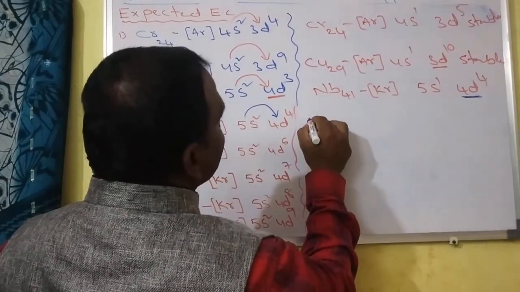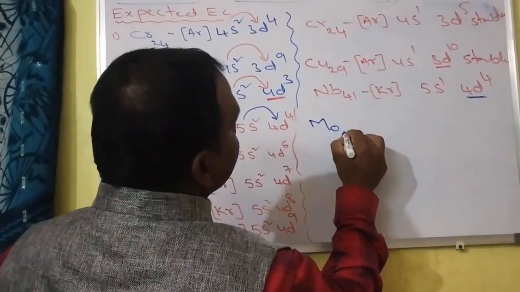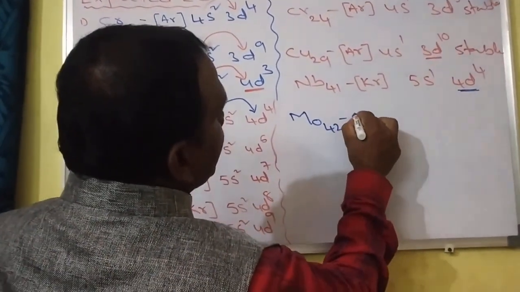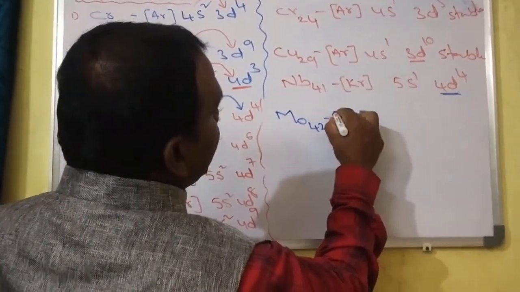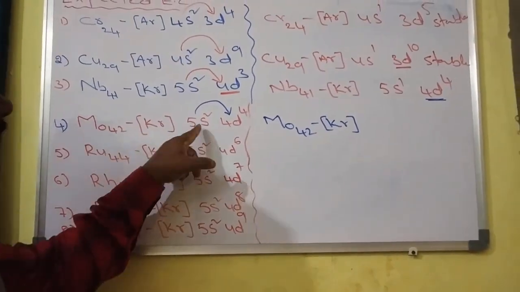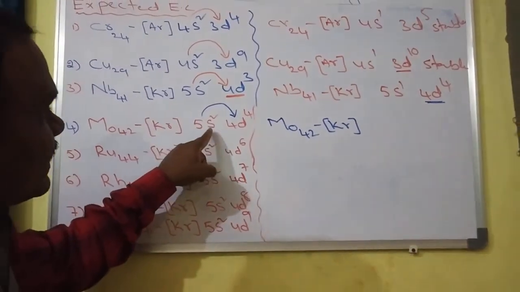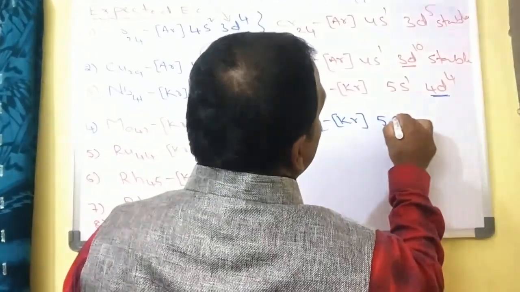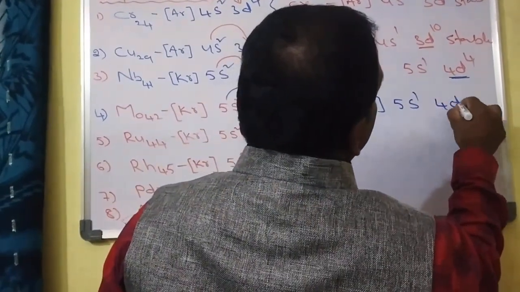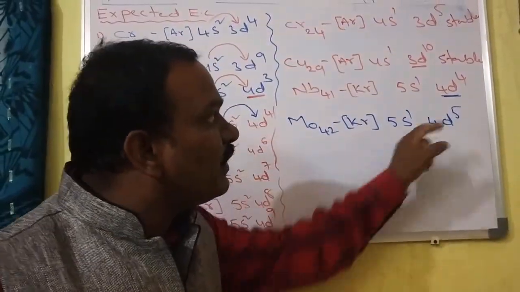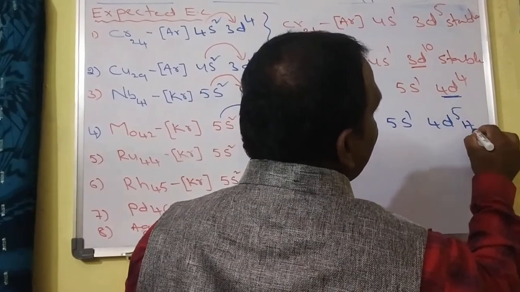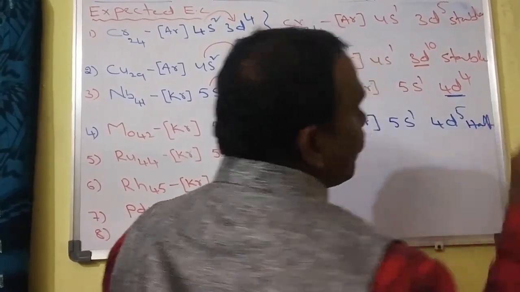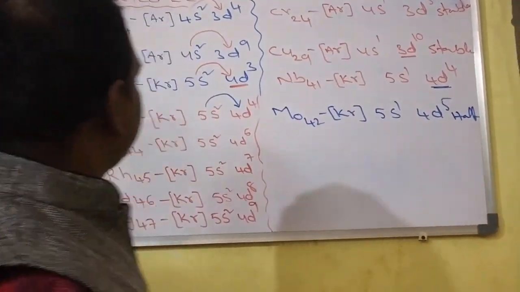So tell me, students, the molybdenum electronic configuration I write like this: krypton 5s1 4d5. This is 4d5, half-filled electronic configuration.